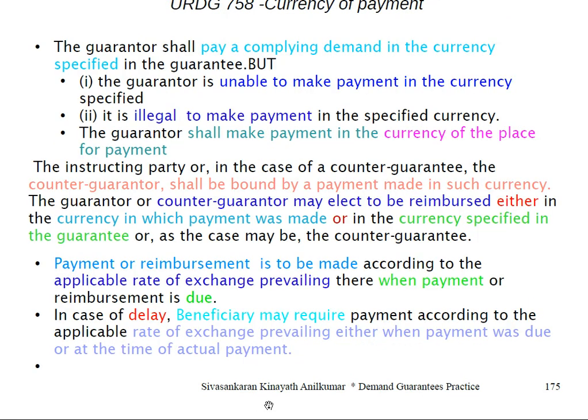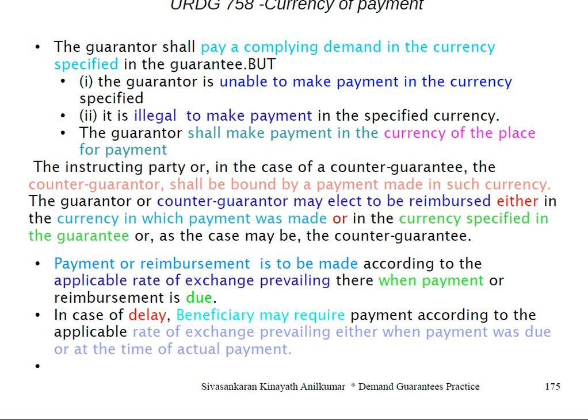Currency of payment. The guarantor shall pay a complying demand in the currency specified in the guarantee. But if the guarantor is unable to pay in that currency, or if it is illegal to pay in that currency, then the guarantor shall pay in the currency of the place of payment.